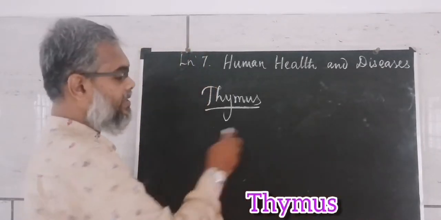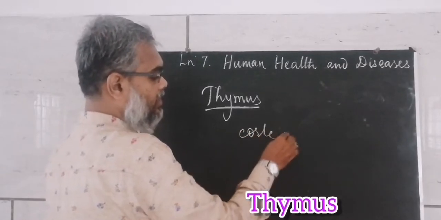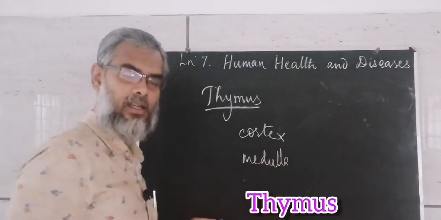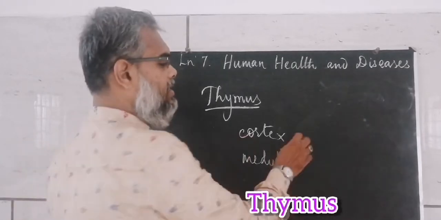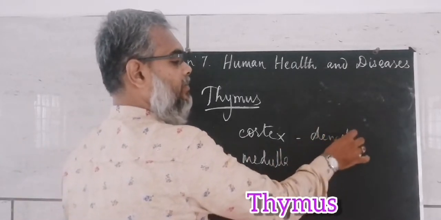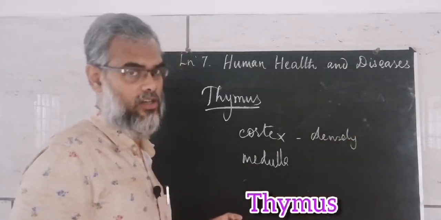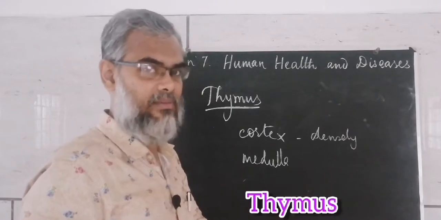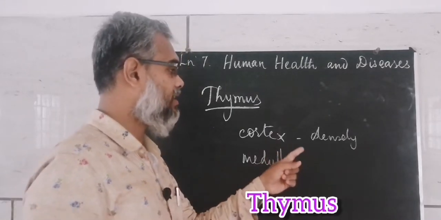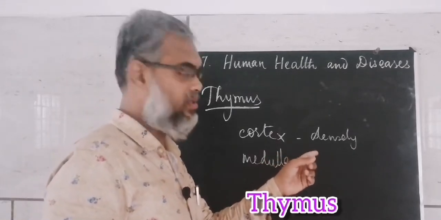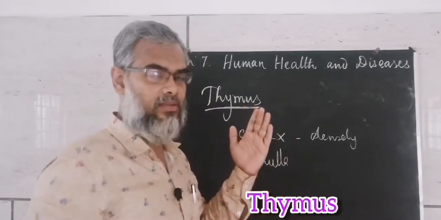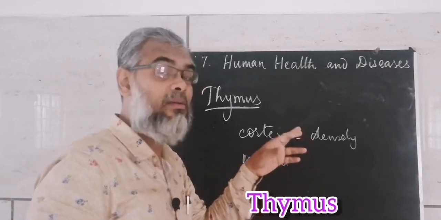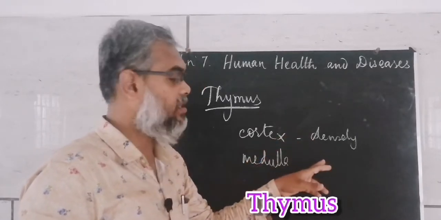Now, when you see, it has two layers, outer cortex and inner medulla. This cortex is densely packed with immature lymphocytes, immature T cells. So we say thymocytes. So in the outer layer of the thymus gland, immature T cells, that is thymocytes, are present.